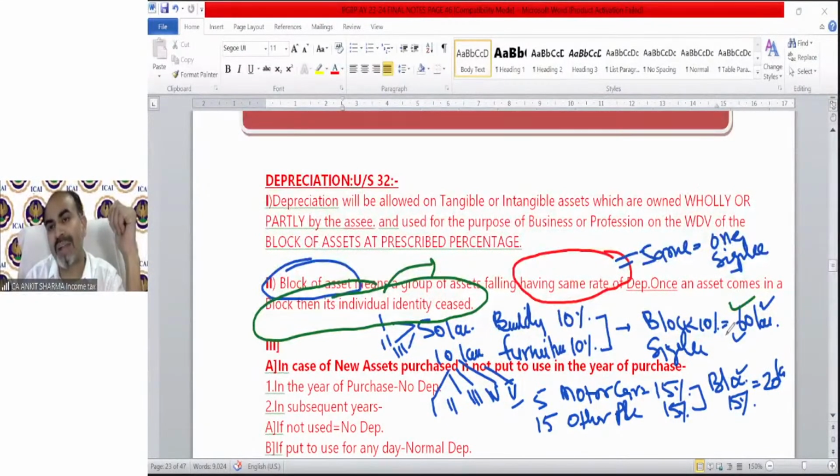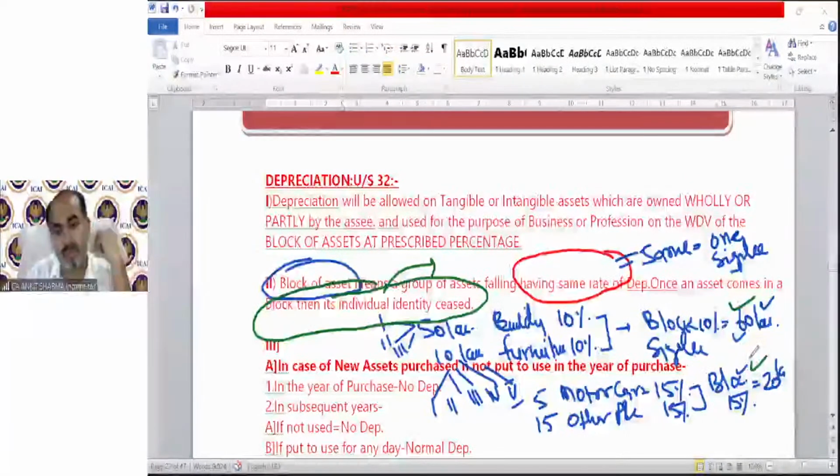So we can assume it like a single asset, value 60 lakh, rate 10%. We have a block of 15% depreciation, the value is 20 lakh. So that is the concept of block of asset.